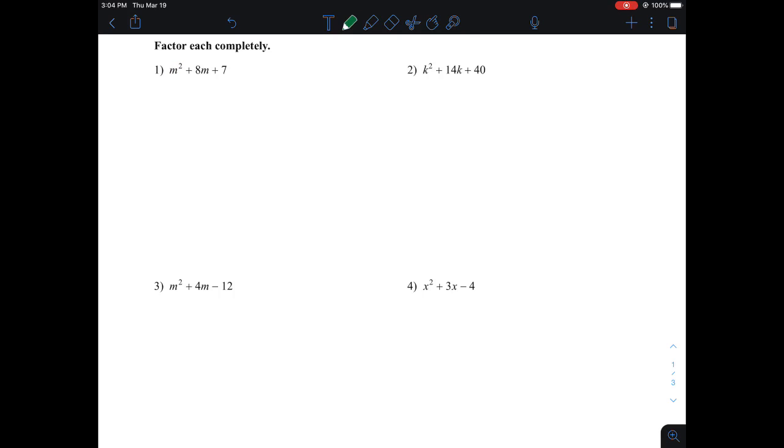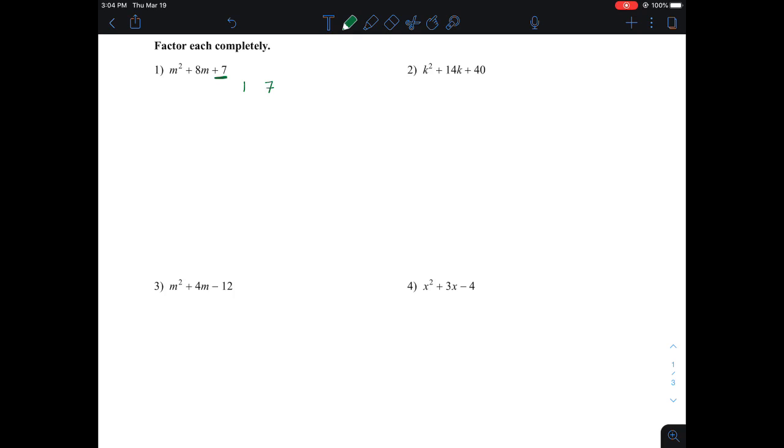Now, the way that you do this is you try to find all of the factors of the number on the end, the constant. So I'm looking at positive 7. That's a prime number, which means that the only two numbers that can multiply together to make 7 are 7 and 1.